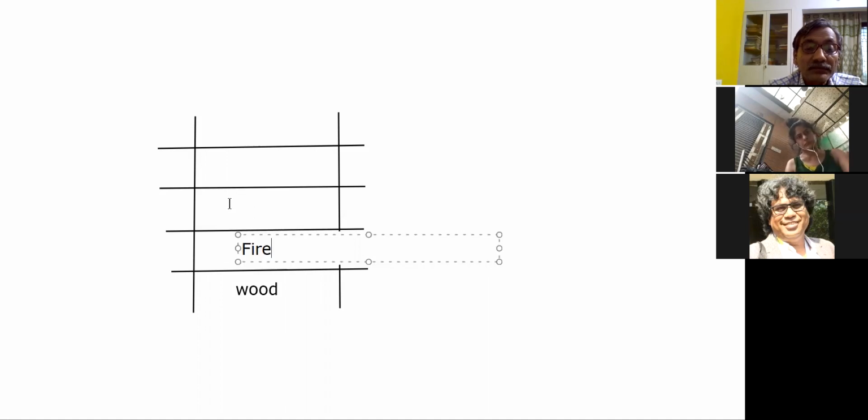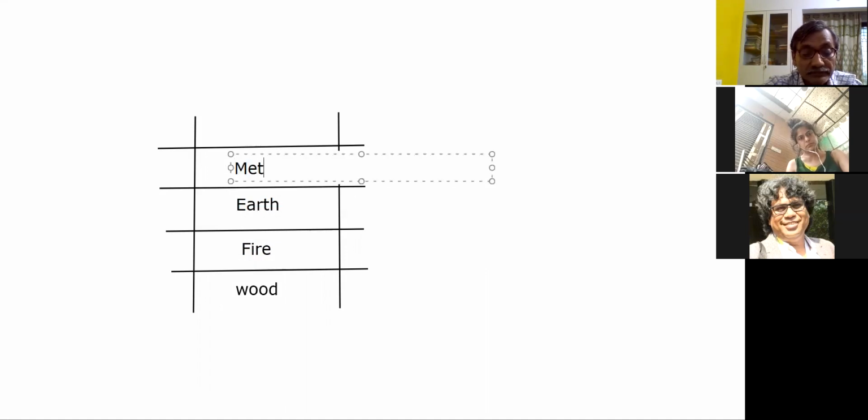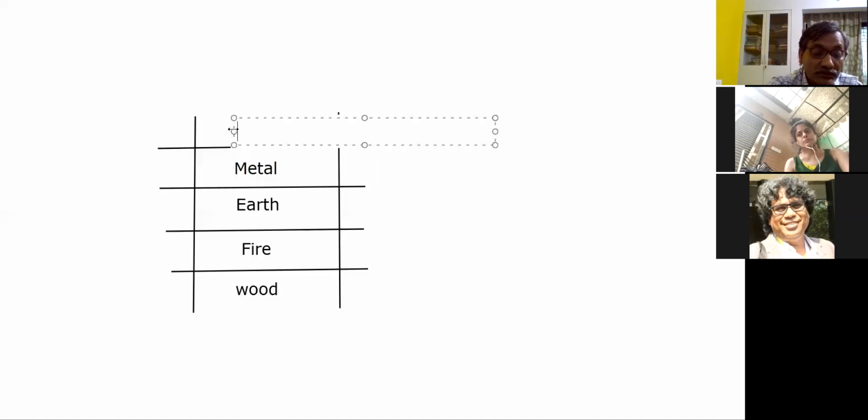Then the third phase is earth. The fourth phase of the process is known as metal. And the last phase of the process is water. So the process is going like this.